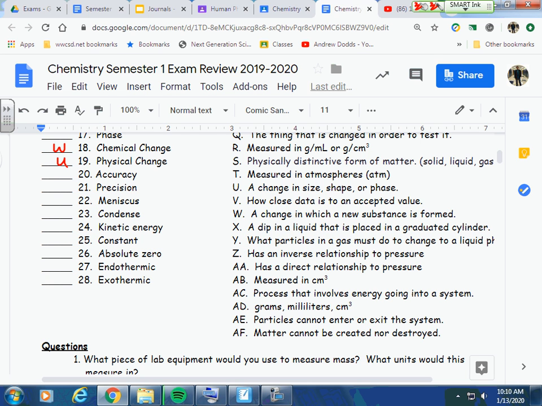Physical change is just going to be a change in the size, the shape, or the phase, but it's still the same substance that you started with. We're not making anything new.